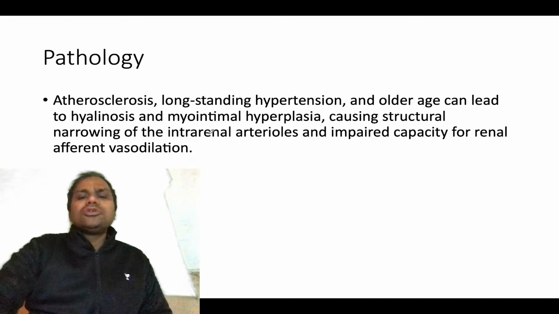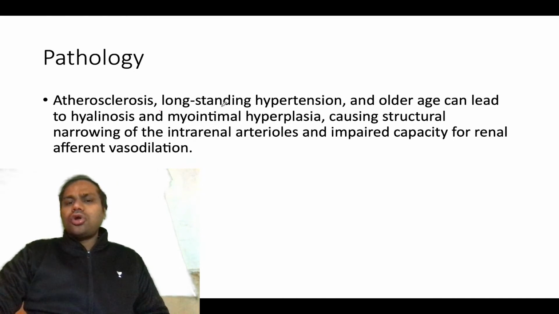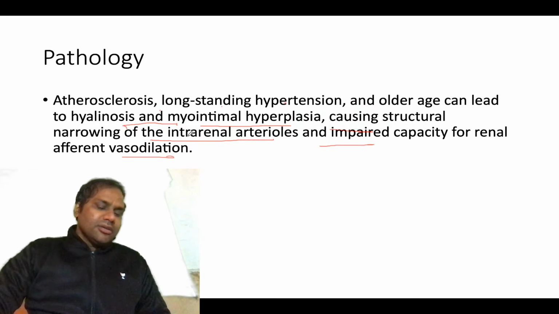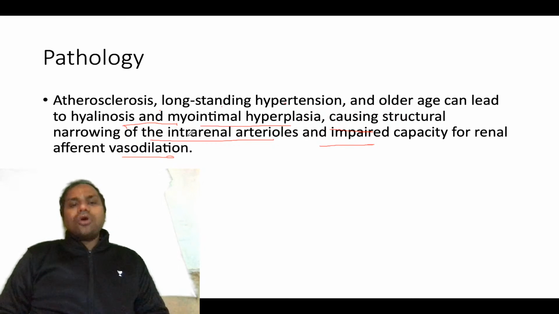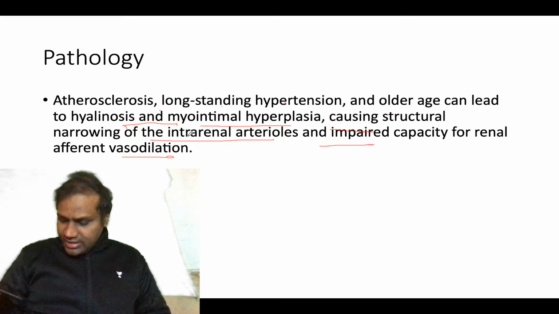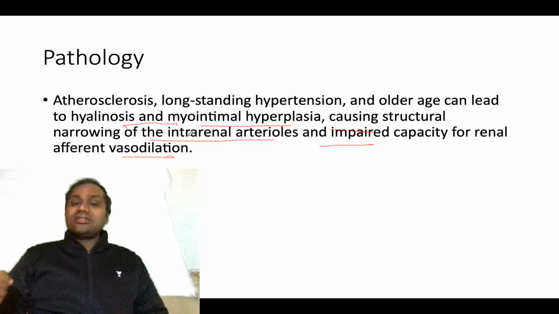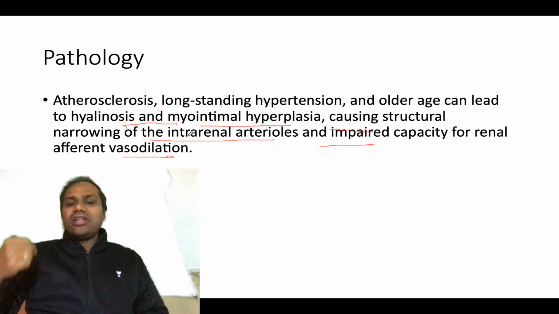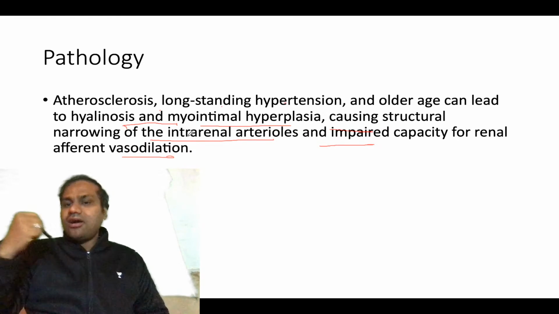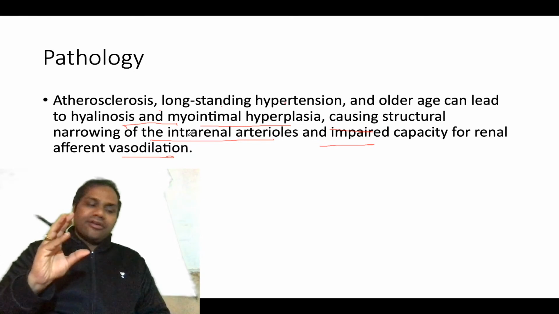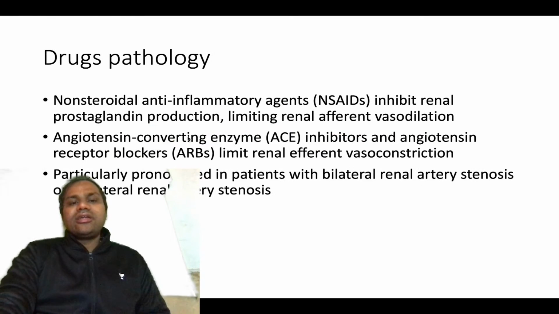Now, pathology. So what happened? Atherosclerosis, long-standing hypertension and old age can lead to hyalinosis and myointimal hyperplasia, causing structural narrowing of intrarenal arterioles and impaired capacity of renal arterial vasodilation. So you know very well that in case of hypertension, hyalinosis and myointimal hyperplasia are occurring in the intrarenal arterioles. Okay, so that is again important.